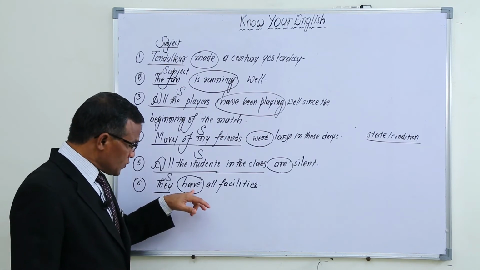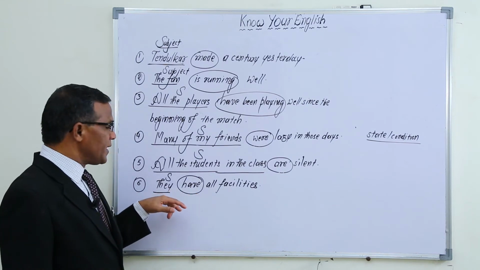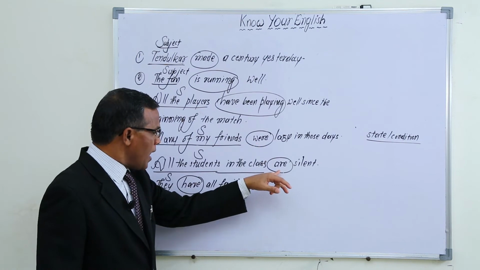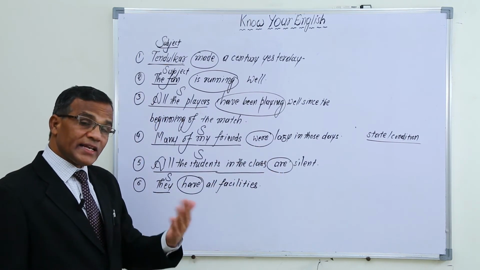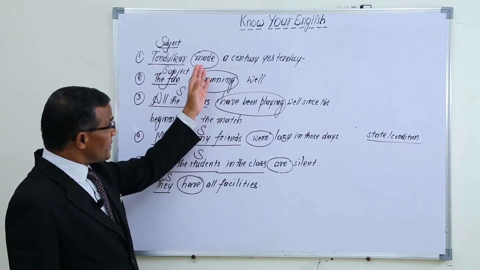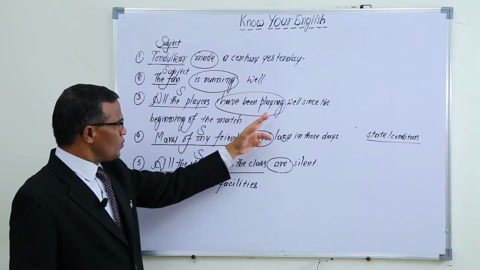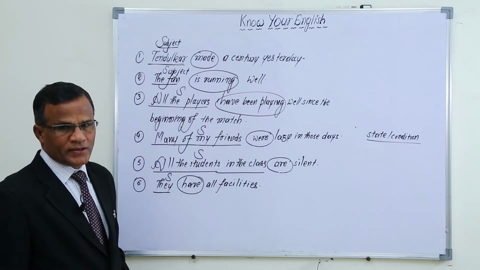So this is also indicating the state of the subject. So by this, "were," "are," "have," these words indicate the state of the subject but not the action of the subject. In the first three sentences, "made," "is running," "have been playing," they indicate the action of the subject.